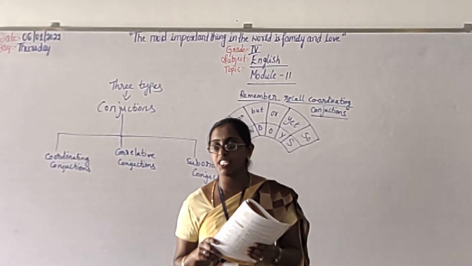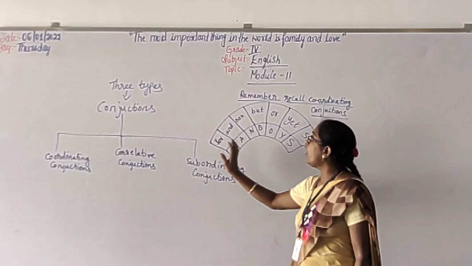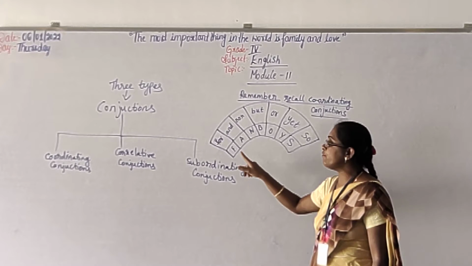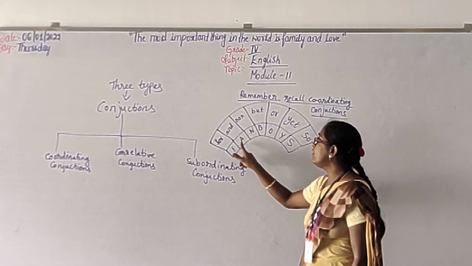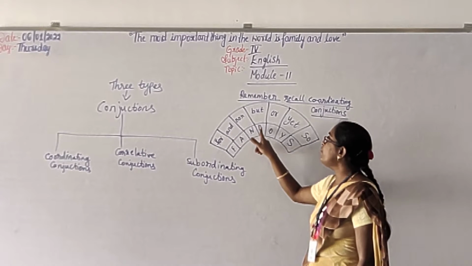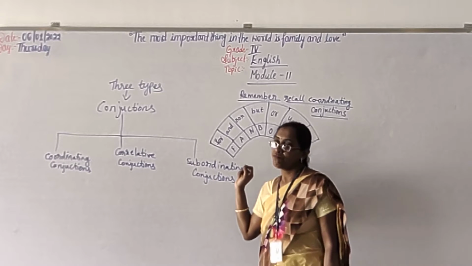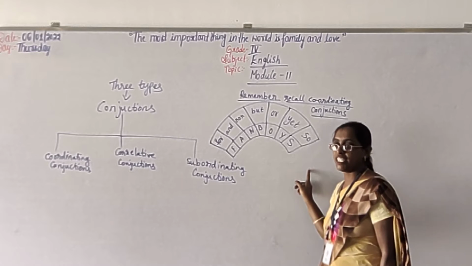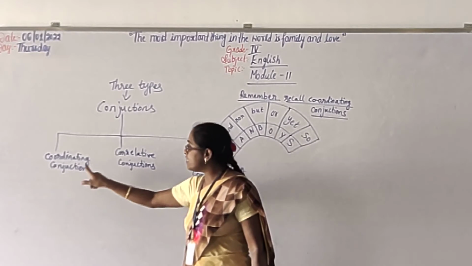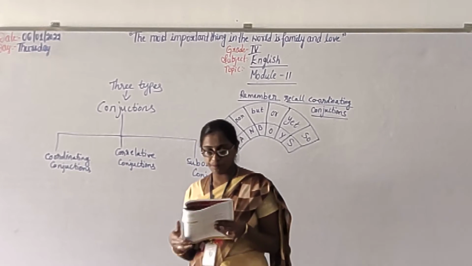Now let us learn about the second type of conjunction. The second type of conjunction is correlative conjunctions. First we learned the coordinating conjunctions, that is FANBOYS: F for for, A for and, N for nor, B for but, O for or, Y for yet, S for so. So this is coordinating conjunction. Now we will learn the correlative conjunction. That is the second type. This is the first type. This is the second type. Now we will learn correlative conjunctions.